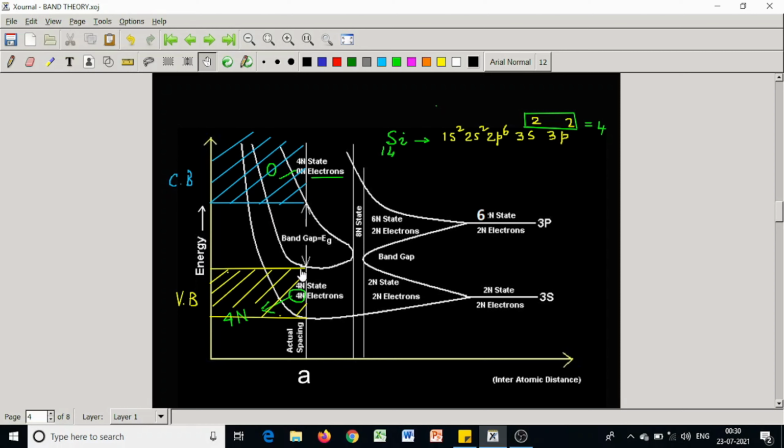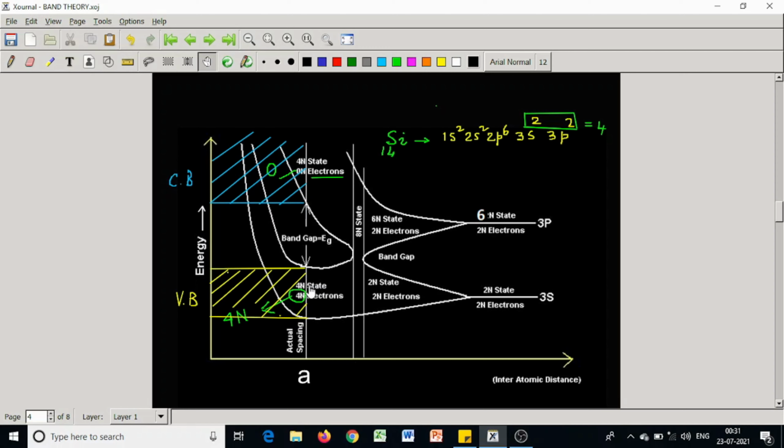then the scenario changes. Look, there are 4n states with 4n electrons. There are only 4n electrons in the M shell. So all these electrons are placed in these 4n states.